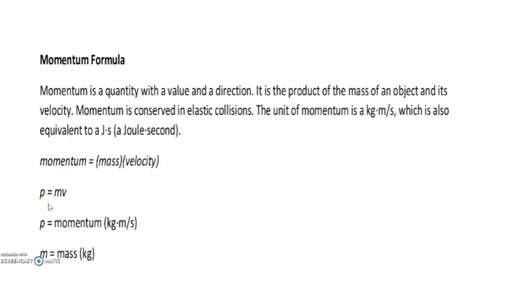So we use a variable P for representing momentum, and it is given by the product of mass and velocity. The unit of momentum is kilogram meter per second. So just again taking the units of mass and velocity and taking the product of both, we will be getting the unit of momentum, which is also equivalent to joule second, JS. Okay, so that is momentum.